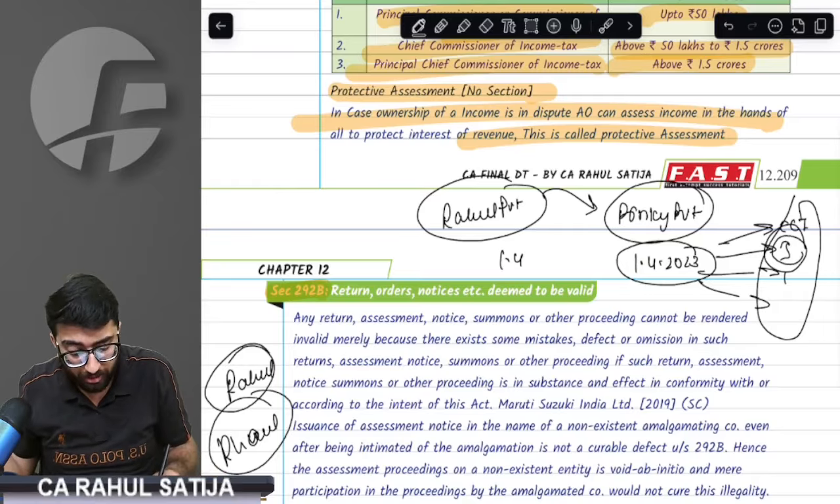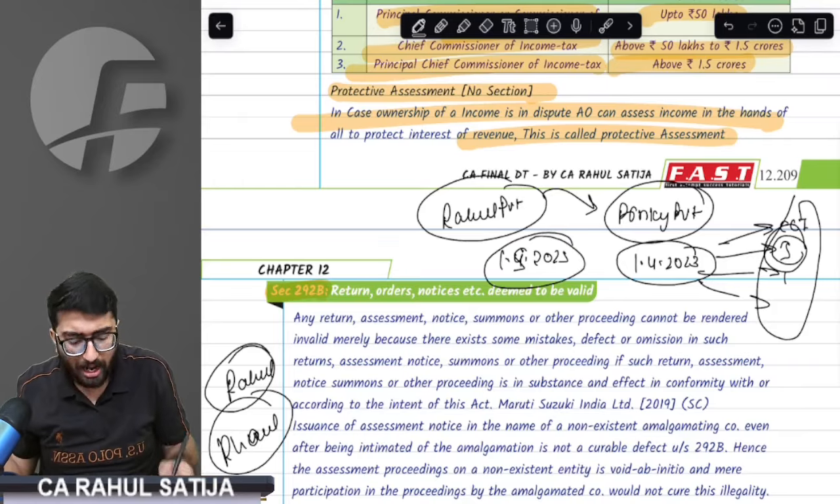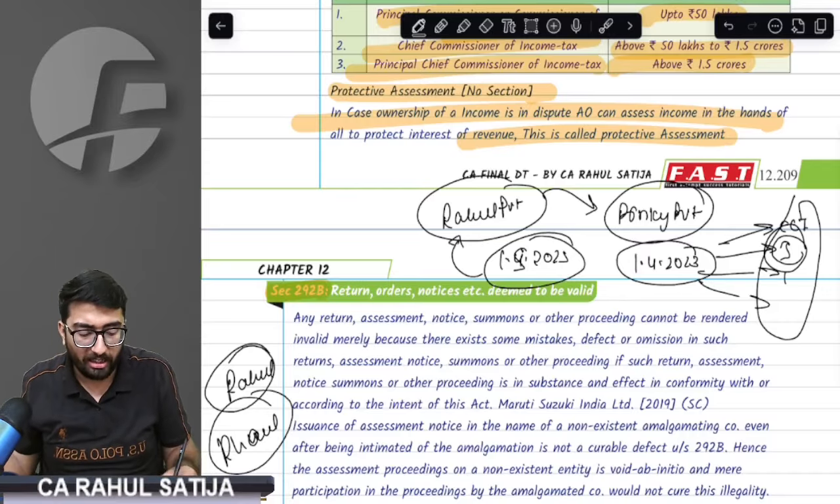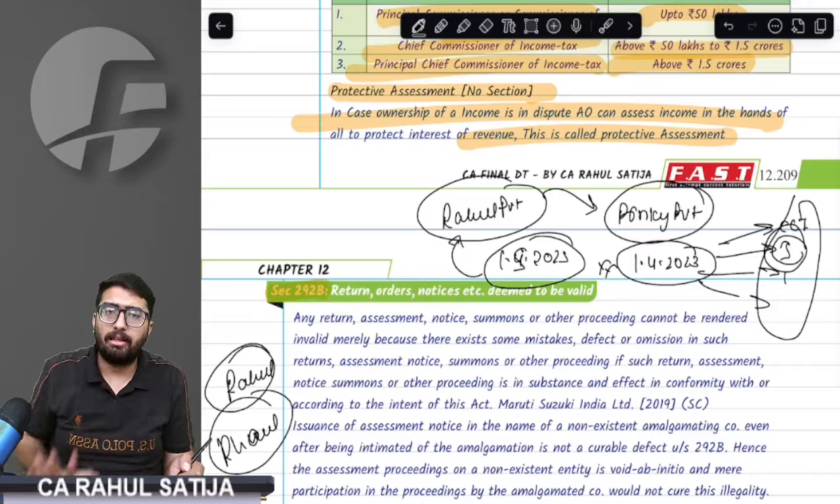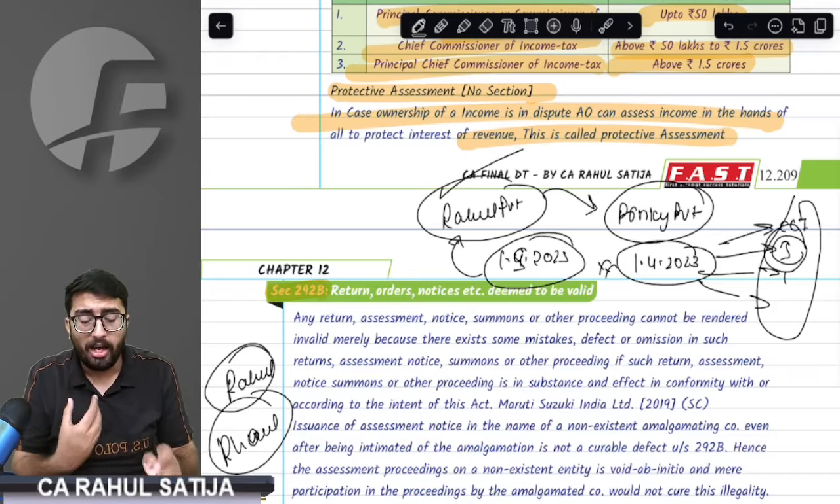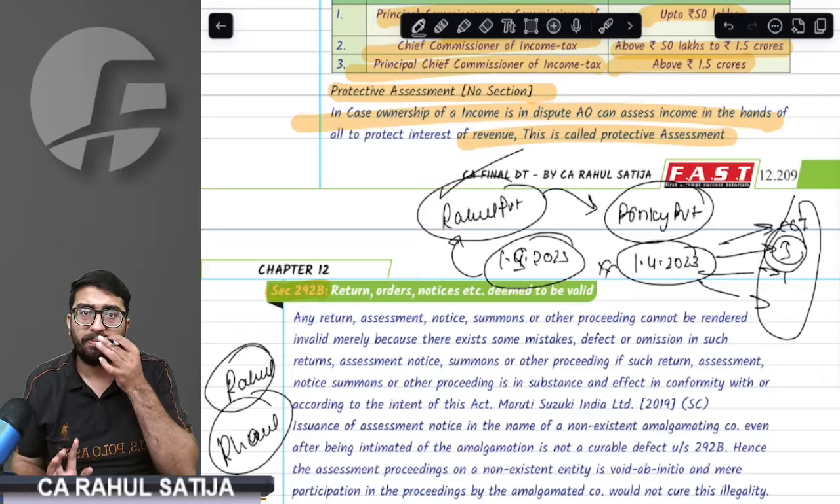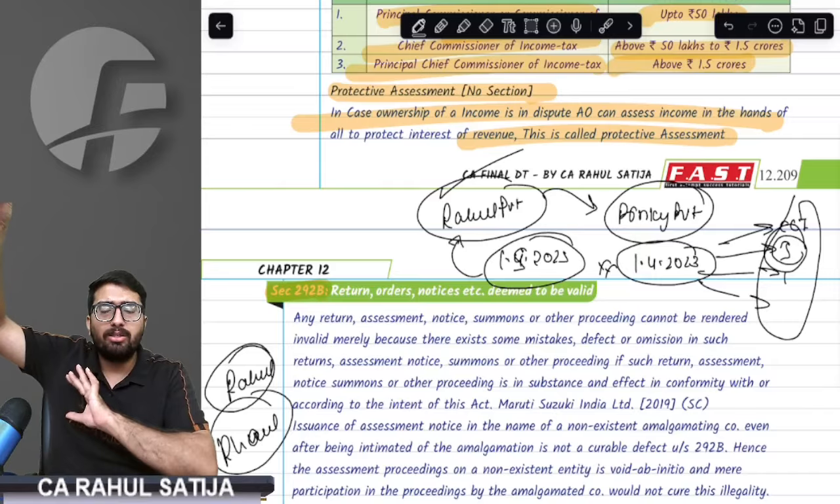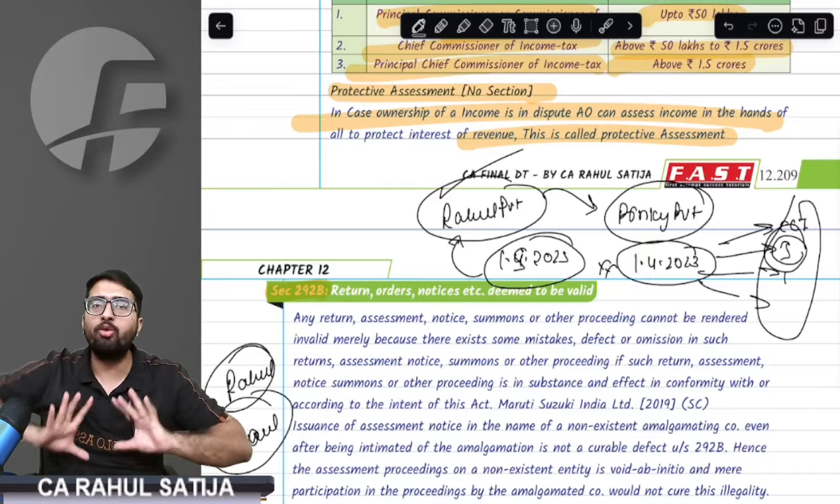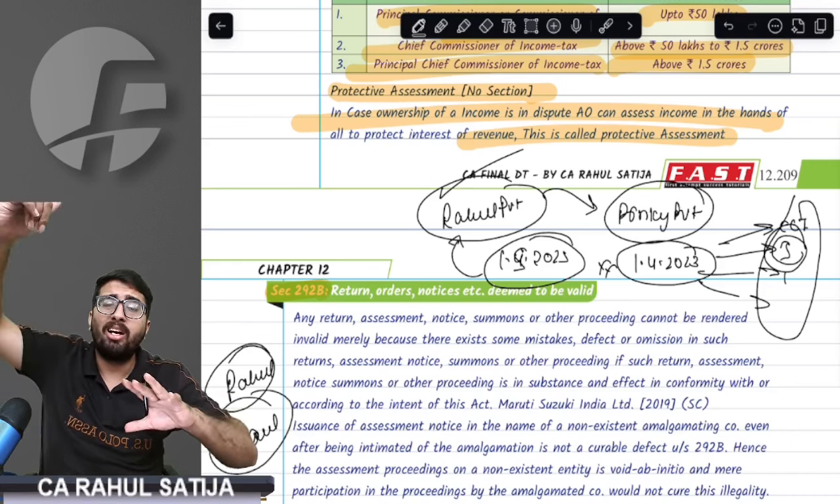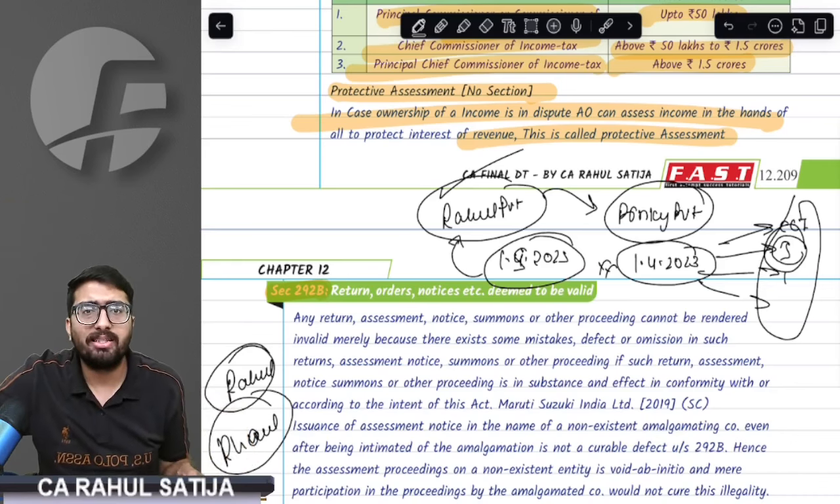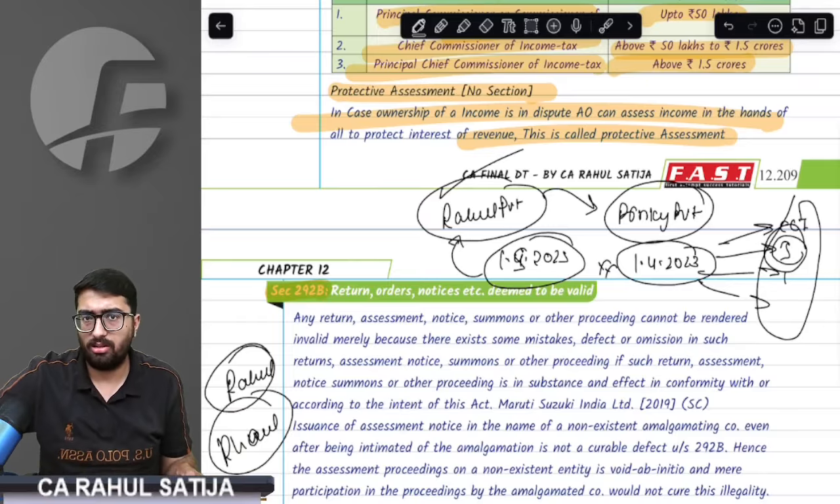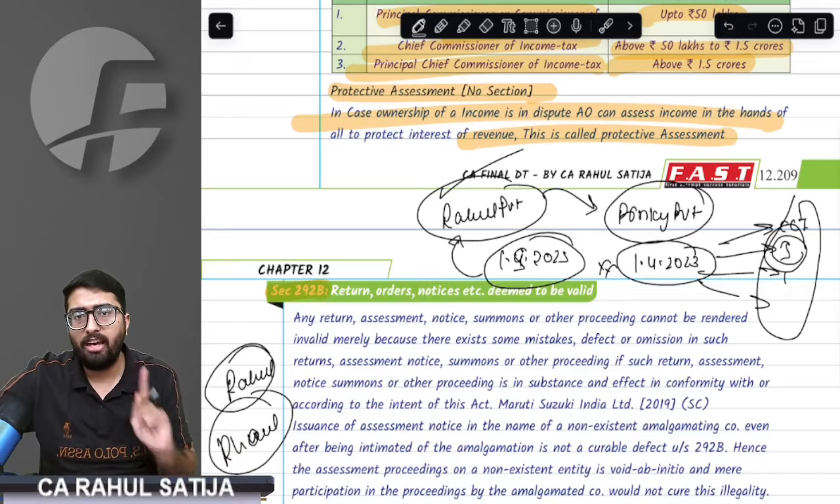But what happened on 1st May 2025? The department issued a notice against Rahul Private Limited and not Pinky Private Limited, not the amalgamated company, but the old non-existent company. Are you understanding the issue? The company was amalgamated 2 years back. Right now, there is no existence of the old company. We have the new company only, but the notice has been issued to an old non-existent company. The provision says in this case it is an invalid notice. If notice has been issued to a non-existent amalgamating company, it is invalid.